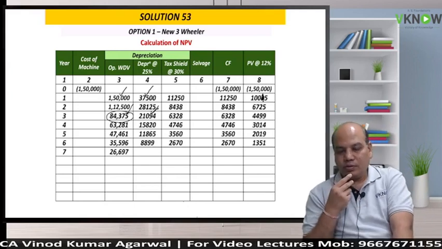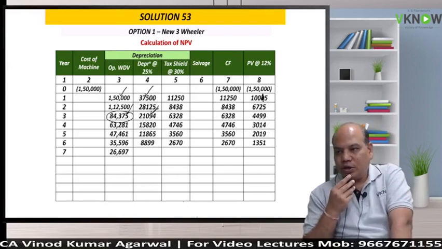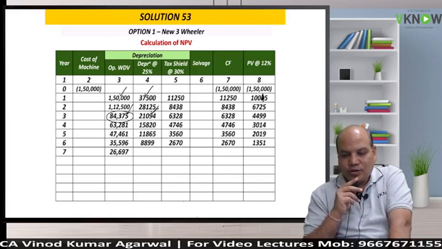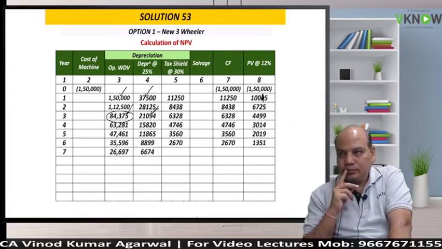Some patience is required and you get 10 marks. 26697 into 0.25, 6674 into 0.3. There is no shortcut. Into the seventh year factor from the book.